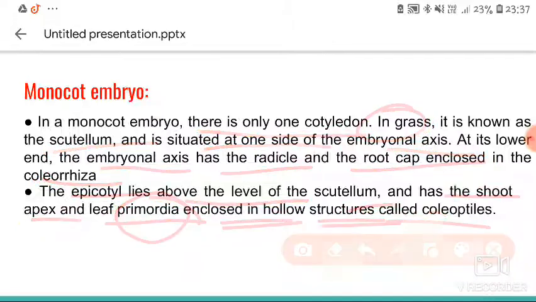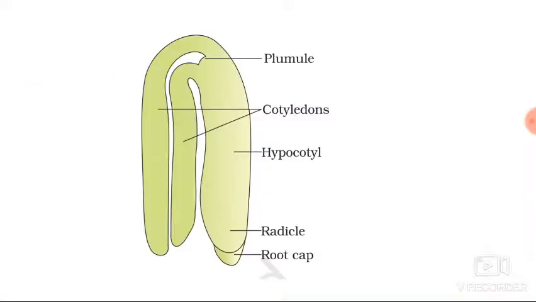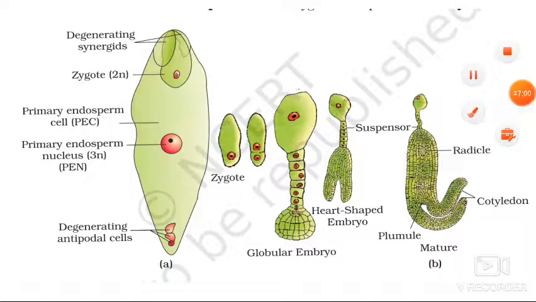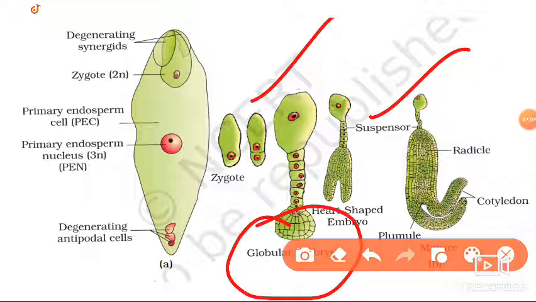What we studied, students, here is the monocot embryo, the dicot embryo and the process of formation of the embryo. The process of formation of the embryo is somewhat lengthy. It is not given in your NCERT, but they give the diagram, and just remember the unequal division, then the suspensor cell, and then you can see the globular embryo, heart shaped embryo and matured embryo.